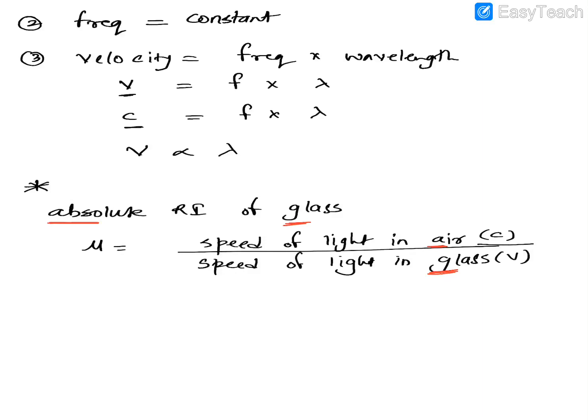So this would be written as A mu G, and it is read as refractive index of glass with respect to air. That's called absolute refractive index.